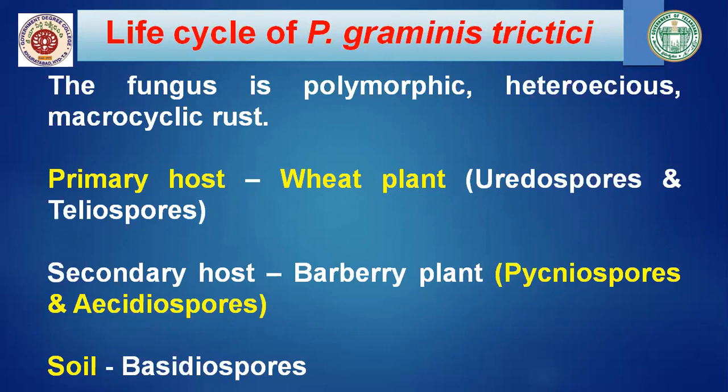The primary host is the wheat plant, on which it produces 2 spore stages, urediniospores and teliospores. The secondary host is the barberry plant, on which it produces pycniospores and aeciospores. And in the soil, basidiospores are produced.